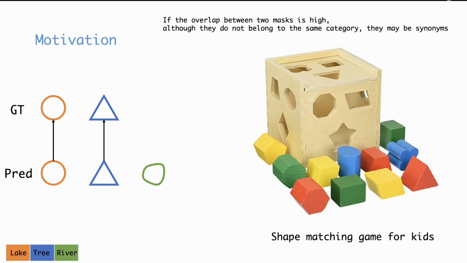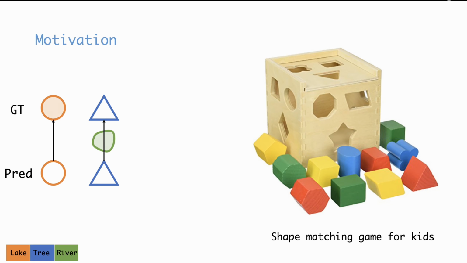Instead, here we propose a mask-wise evaluation protocol based purely on visual overlap, like a child playing a shape matching game. If the predicted mask aligns well with the ground truth, like this, even if the labels differ slightly, we treat it as a meaningful match.